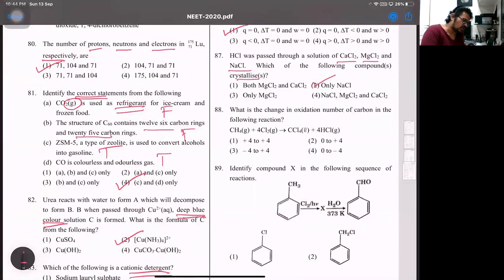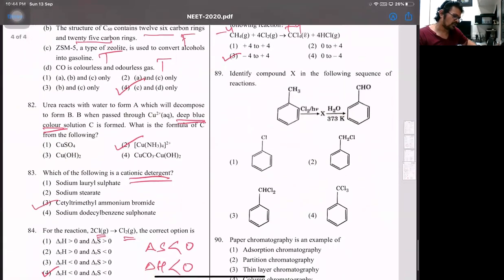88, what is the change in oxidation number for the following reaction? This was very easy. Here, it's going to be option 3, -4 to +4. In methane, always start with the more electronegative atom. Carbon is more electronegative, EN of 2.5 as compared to hydrogen, which is 2.1. So carbon here will be -4. In CCl4, chlorine is more electronegative, EN of 3 as compared to 2.5, so carbon becomes +4. So -4 to +4.